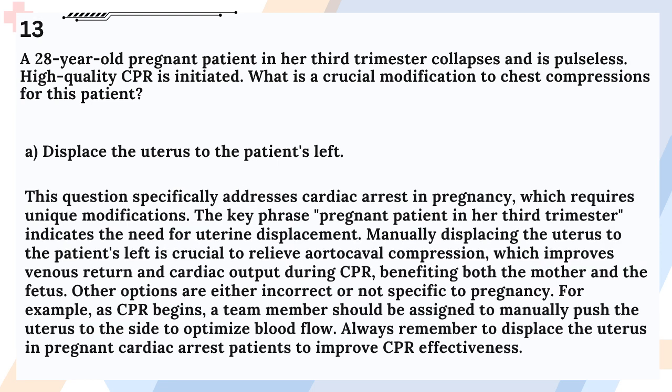Answer: A. Displace the uterus to the patient's left. This question specifically addresses cardiac arrest in pregnancy, which requires unique modifications. The key phrase "pregnant patient in her 3rd trimester" indicates the need for uterine displacement. Manually displacing the uterus to the patient's left is crucial to relieve aortocaval compression, which improves venous return and cardiac output during CPR, benefiting both the mother and the fetus.